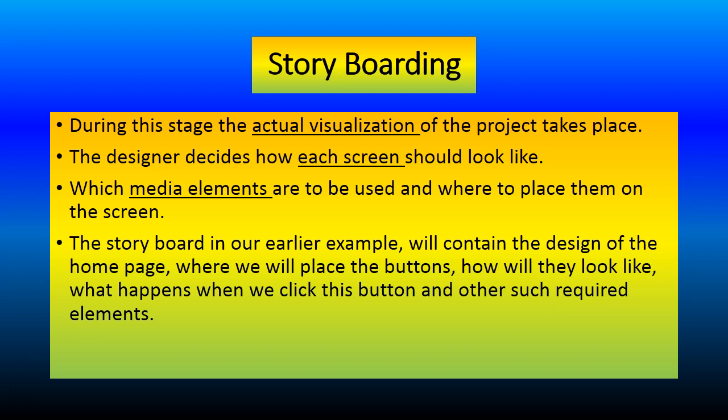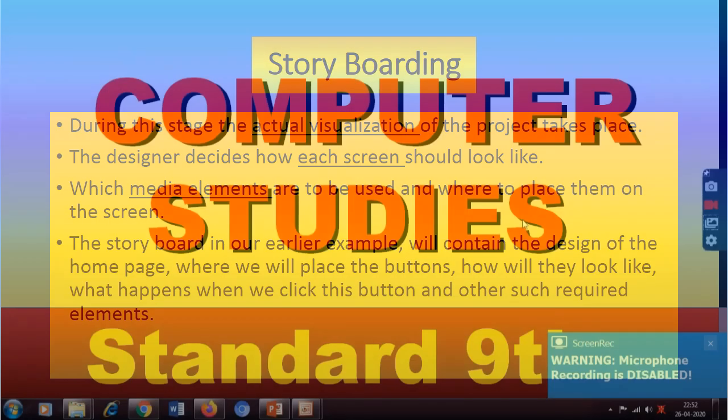These all things are decided during the storyboarding. The storyboard in our earlier example will contain the design of the home page, where we will place the buttons. How will they look like? What happens when we click on this button, and other such required elements.